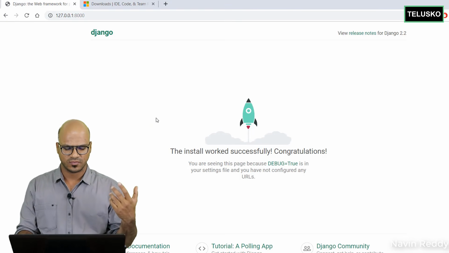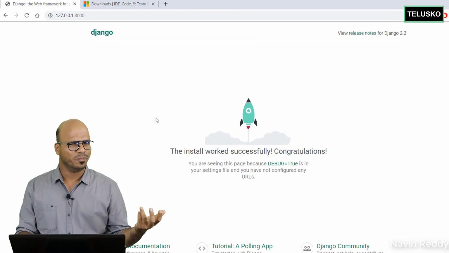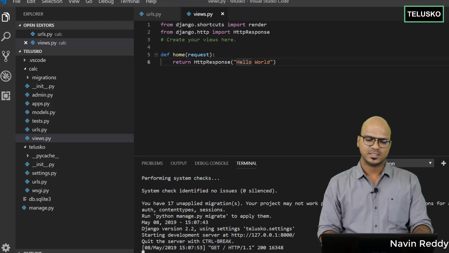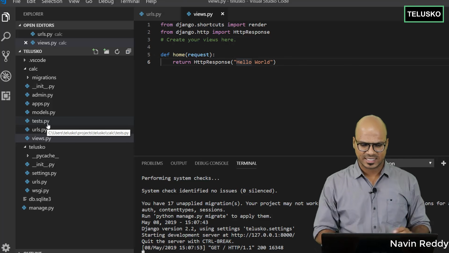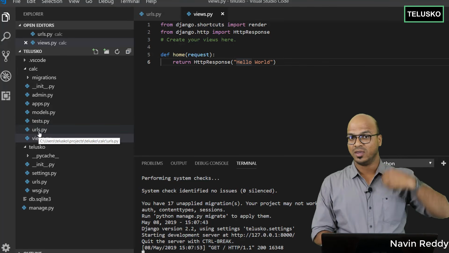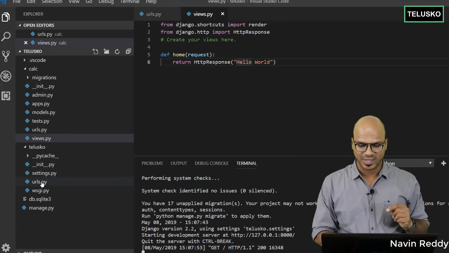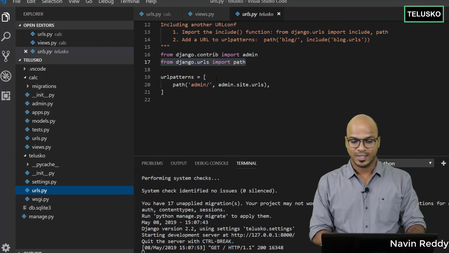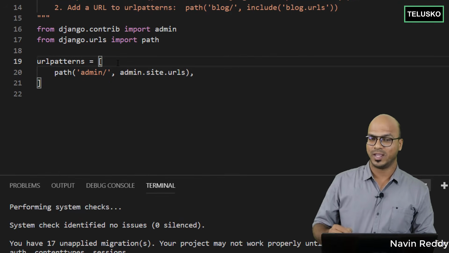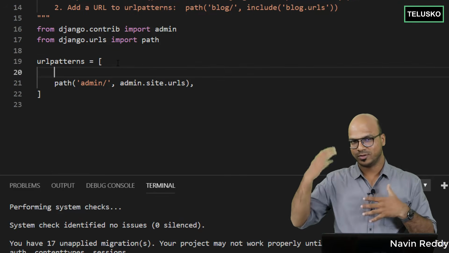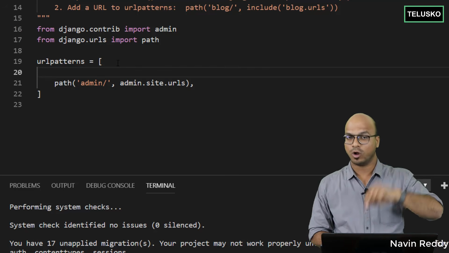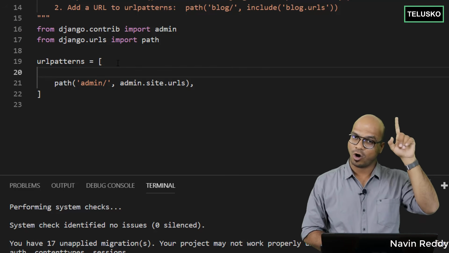Okay, you can see we are still getting the default homepage. We are not getting hello world. Something is wrong here. So think about this. We are doing all the mapping inside the urls.py of our app, right? We are not doing anything in the project file, because this is the main file which controls everything. So we have to mention an entry here as well. Not all the entries, but just one entry. We have to mention, hey, you also have to use the URL file of the app.